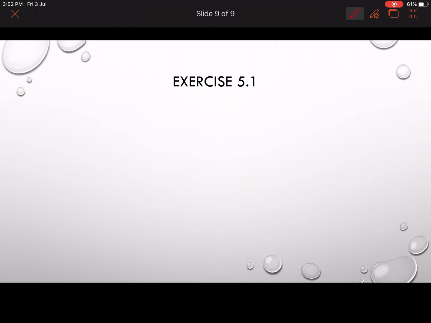Hope you understood this, children. If you have any doubt, you can ask me. We'll see exercise 5.1 tomorrow. Make sure that you write these things in your notebook.